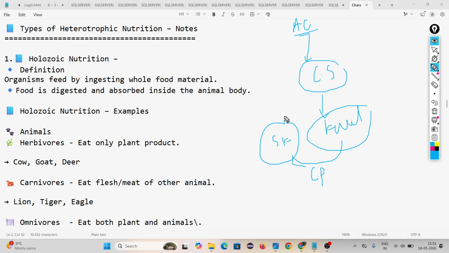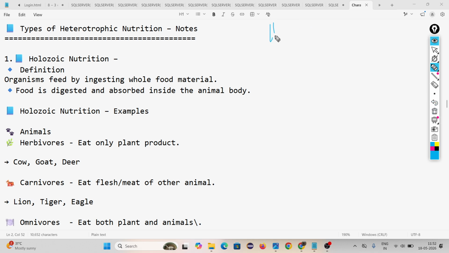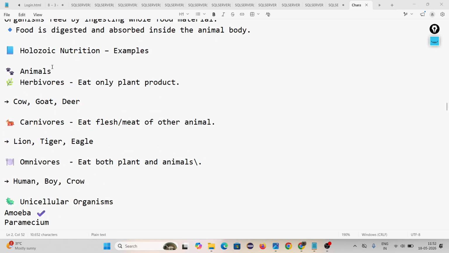All the organisms who take complex food and digest it inside the body perform holozoic nutrition. Remember, in holozoic nutrition we take complex food inside the body and this complex food is converted into simpler food. What are the examples of holozoic nutrition?